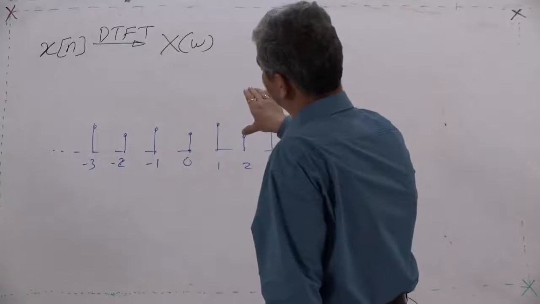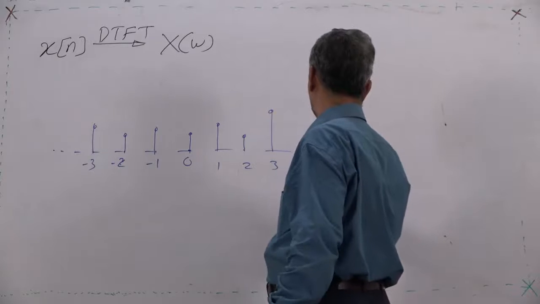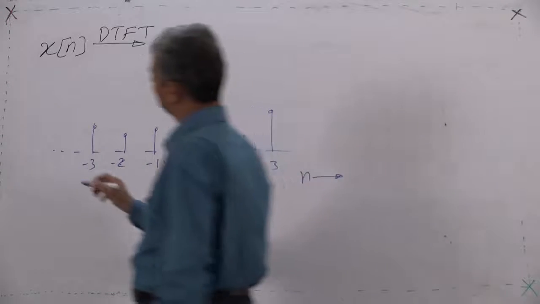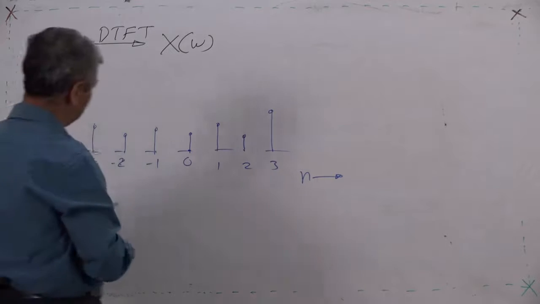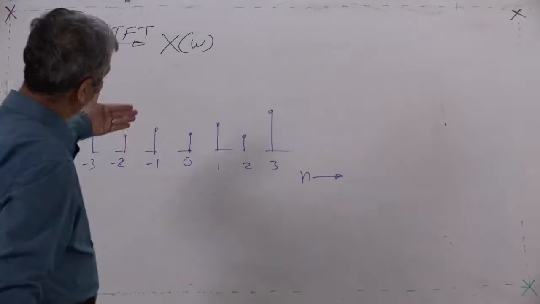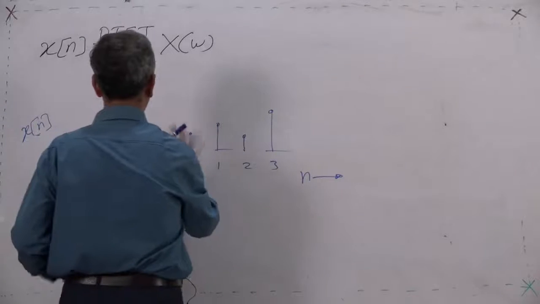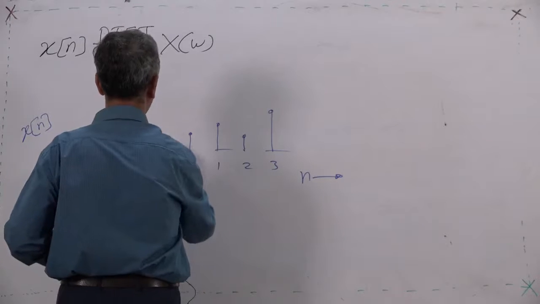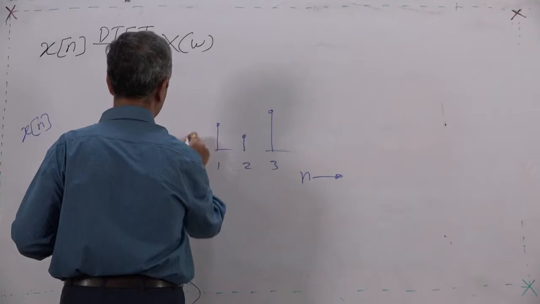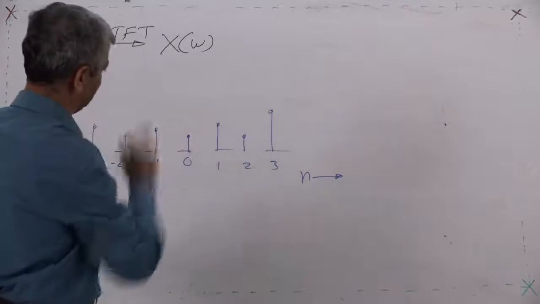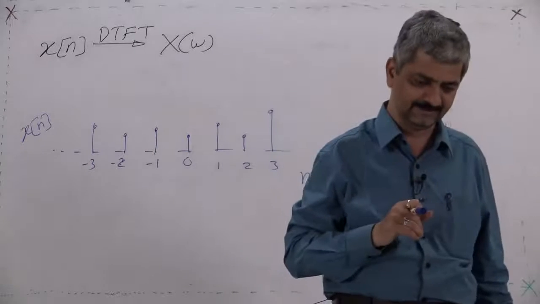So, when you look at this graph, with n on the horizontal axis and x[n] on the vertical axis, what you view are the values of the sequence at different index values, which are integers of n. Now, listen very carefully.